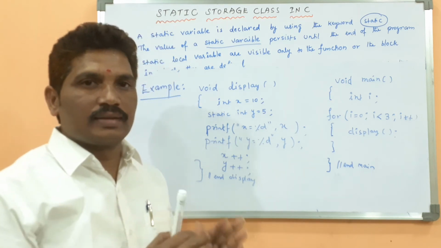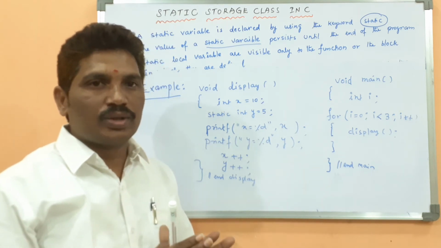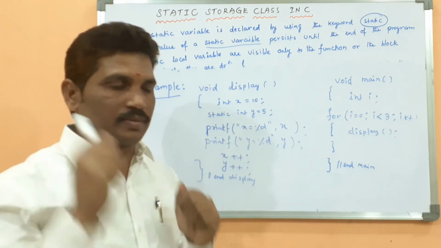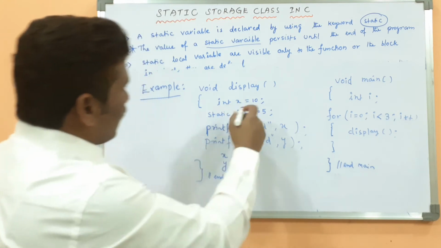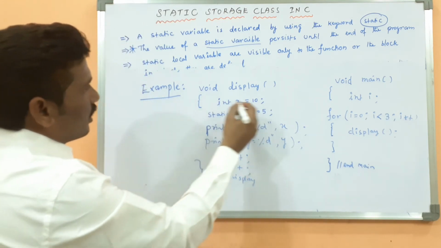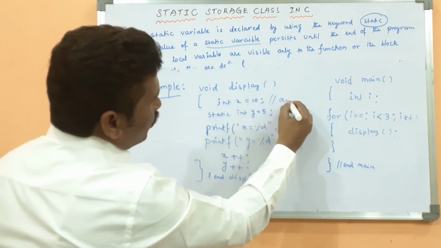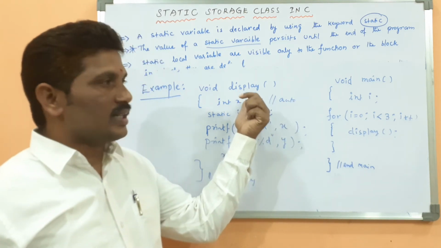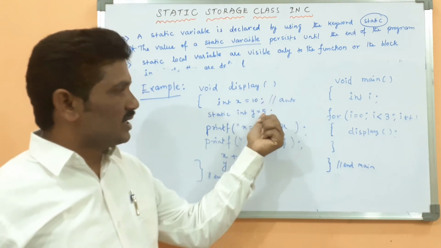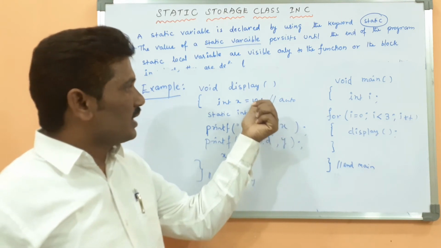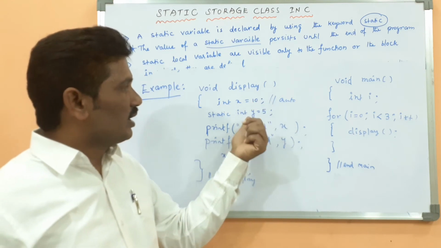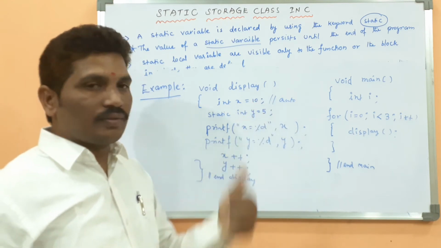Please listen very carefully. Don't skip the video. If you skip the video, you can't understand the static variable concept. X is, by default, an auto variable. It is not declared as static, so it is an auto variable, while y is a static variable. The x variable is assigned the value 10, and the y variable is assigned 5.